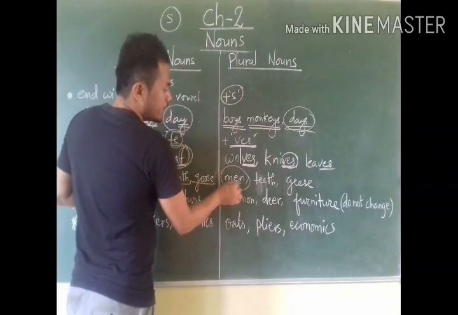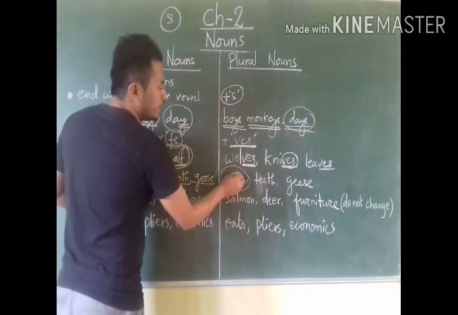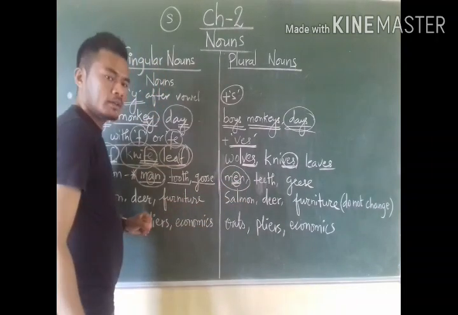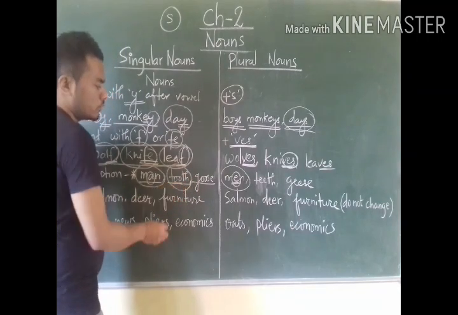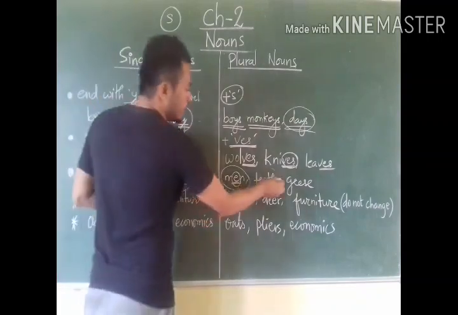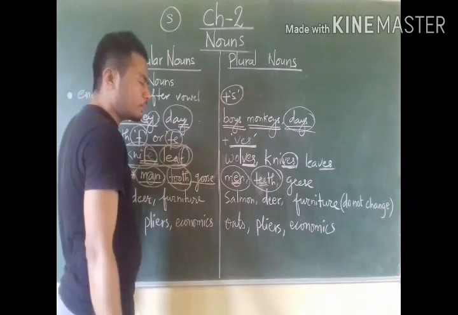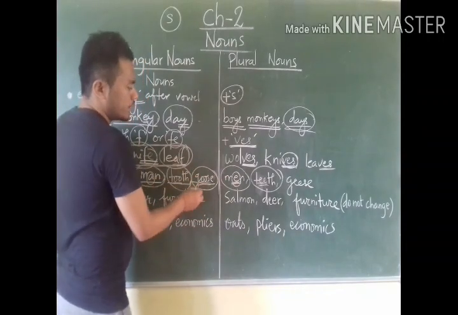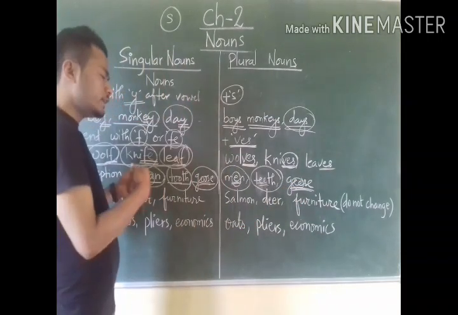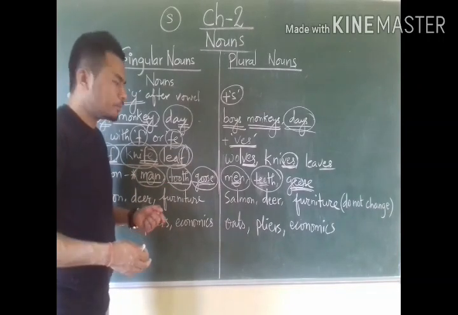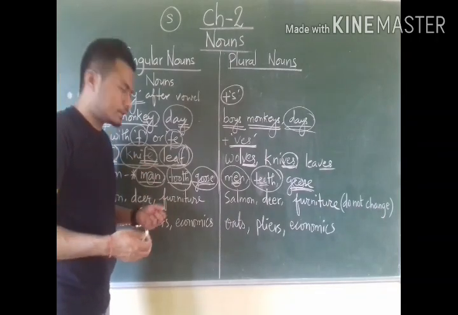I have changed vowel a to vowel e. Men is plural. Now tooth. Here we have double o. It is singular. But when I change double o to double e, teeth becomes plural. Goose, double o becomes geese, double e, plural. Singular becomes plural. So these were some of the exceptions that we need to go through, where we don't need to add something else, but we need to change vowels. Understood?